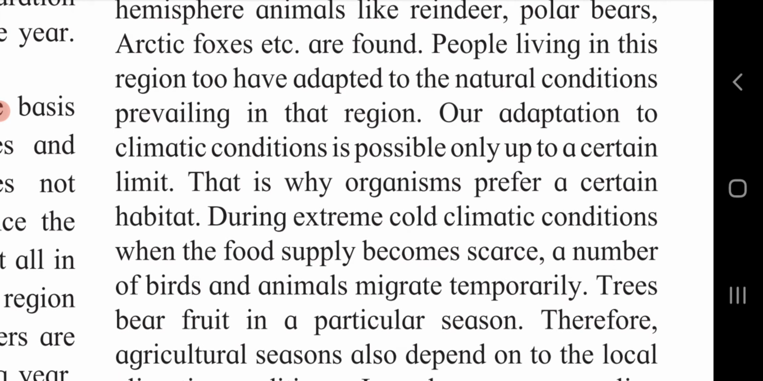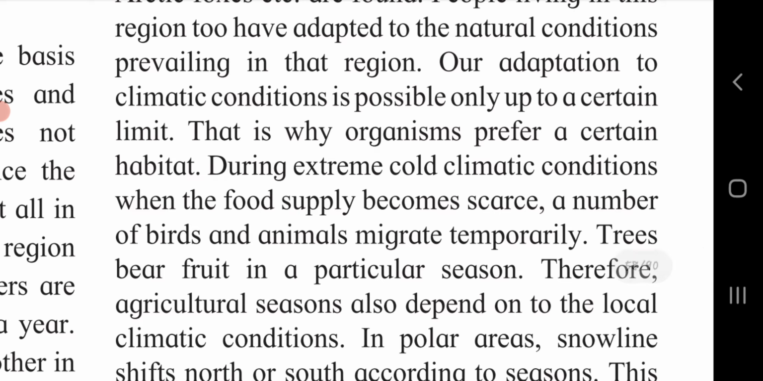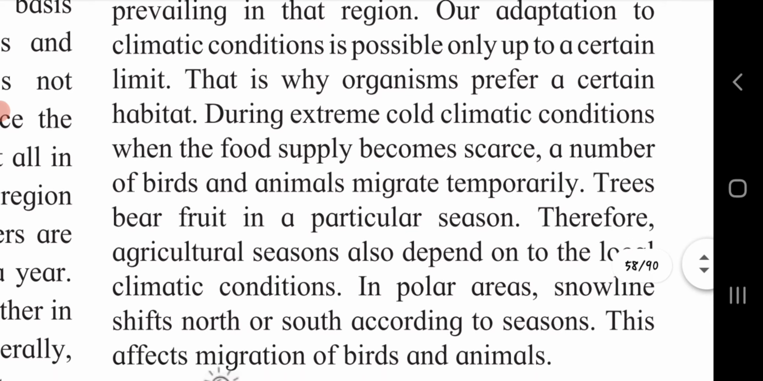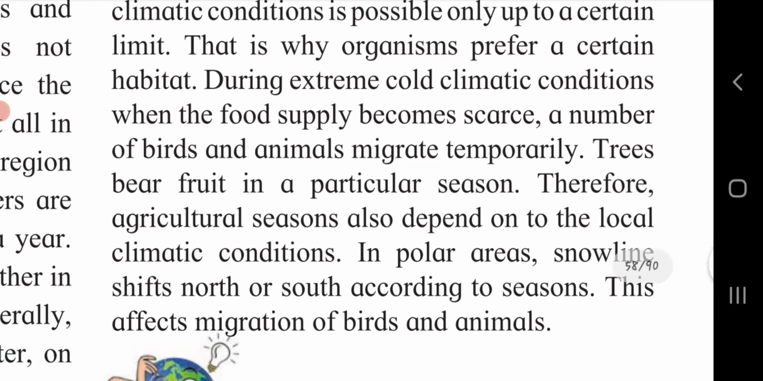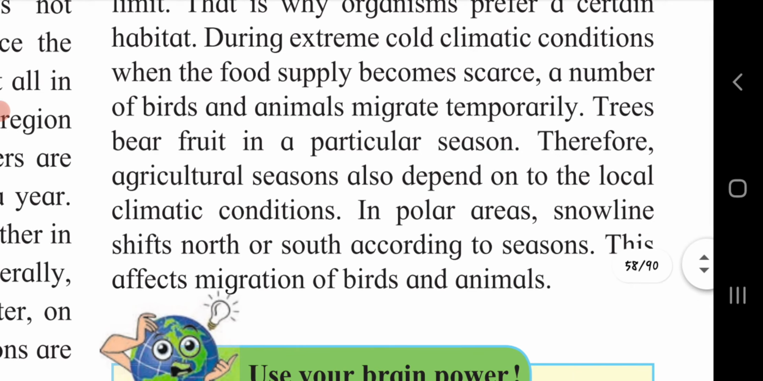Our adaptation to climatic conditions is possible only up to a certain limit. That is why organisms prefer a certain habitat. During extreme cold climatic conditions, when the food supply becomes scarce, a number of birds and animals migrate temporarily. So if the climatic situation is not good for them, they move from one place to another, from one country to another country.